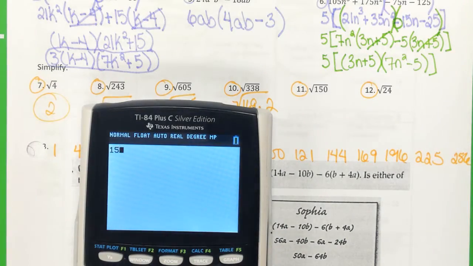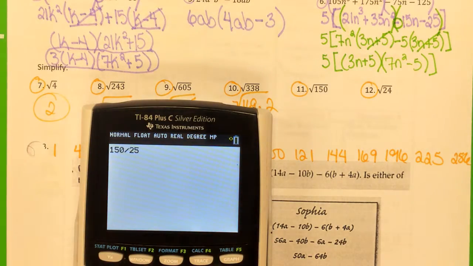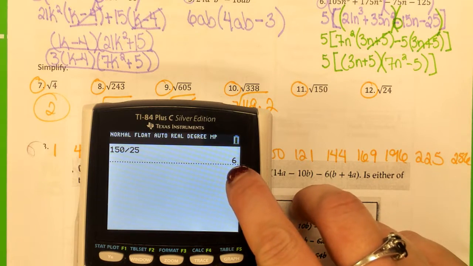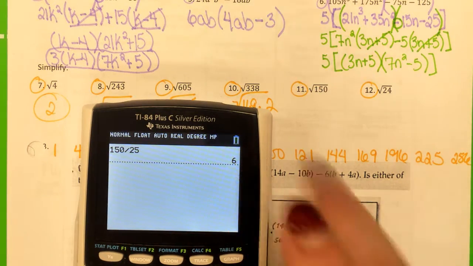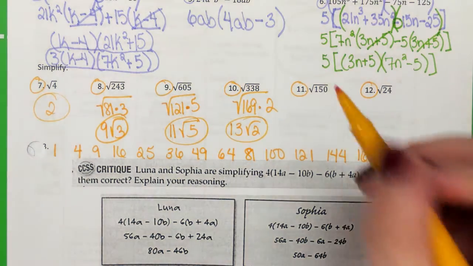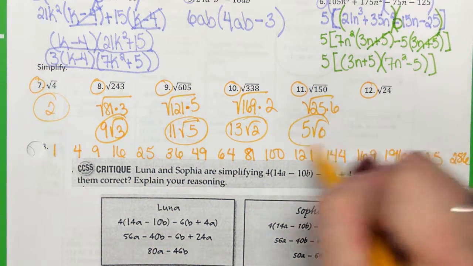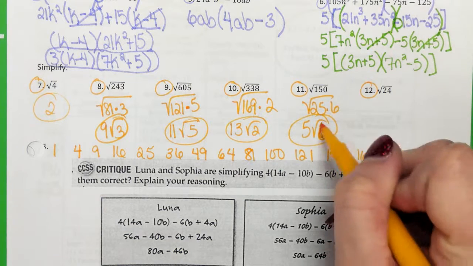25, right? So let's see how much that gives us. So how do we know if 25 is the biggest one? Perfect, Piper. 6 does not have a perfect square that will go into it besides 1. So that's how you know 25 is the biggest one. All right, so 25 times 6 is 5 square root of 6. I was thinking like a 6 and not a 0.